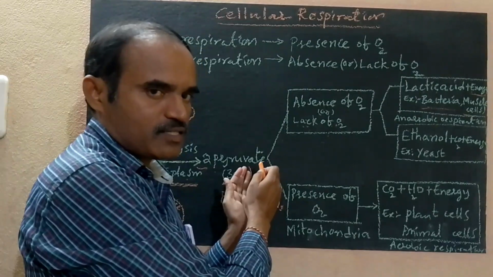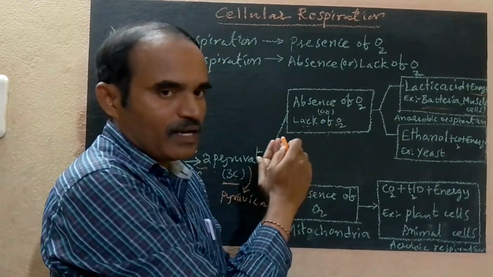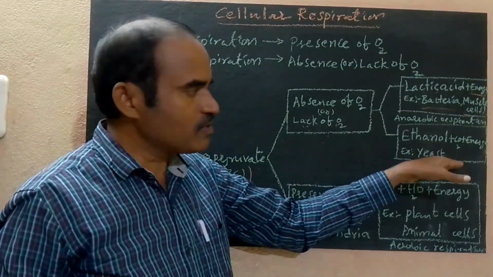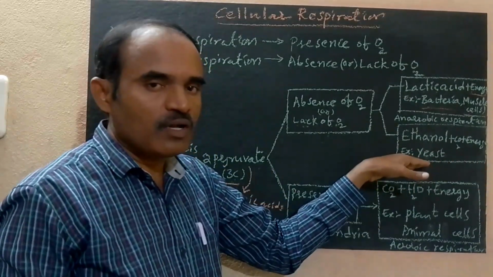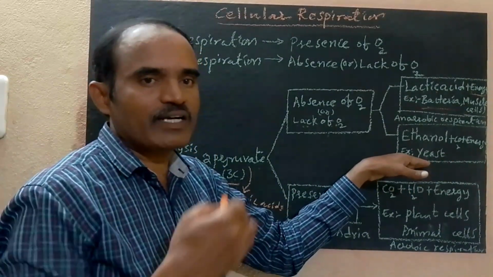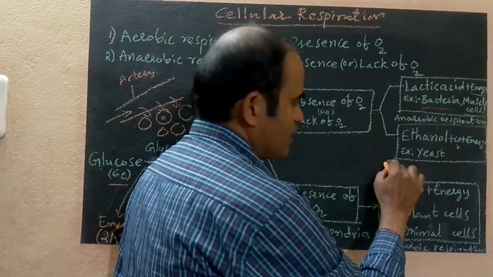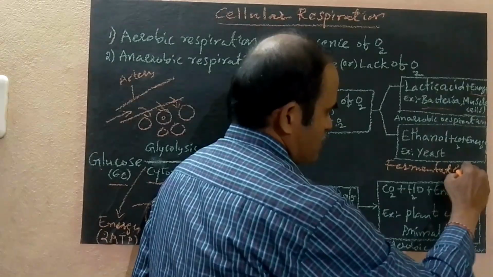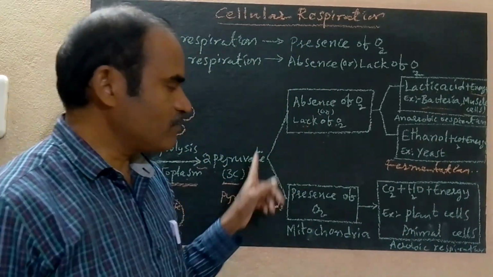So what is happening after glycolysis? Two pyruvates are formed. After glycolysis in a yeast cell, two pyruvates are converted into energy. The energy is utilized by the yeast cells and also the sugar solution is converted into alcohol, ethanol. Okay, this process is called fermentation. This process is called what? Fermentation. So, absence of oxygen.